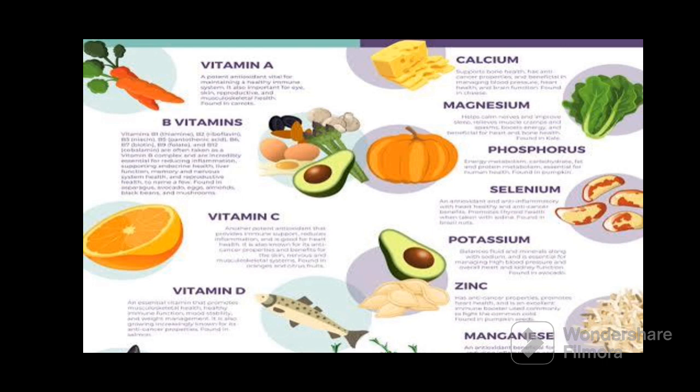Vitamin A is found in the yellow fruits. We can say carrot, mango, egg also. Vitamin B is found in the grains, whole grains. Vitamin C is found in the citrus fruits. Vitamin C is also important for maintaining the immunity of the body. Deficiency of vitamin C causes scurvy.